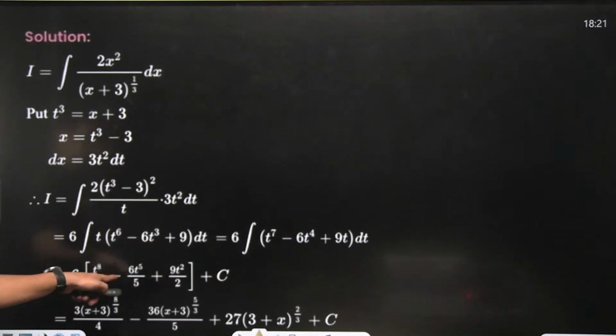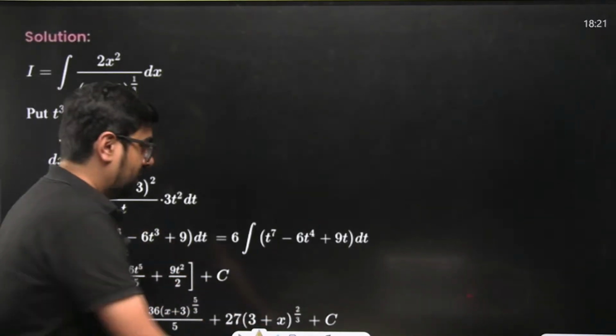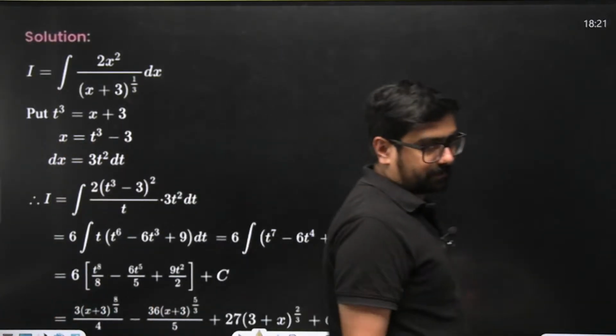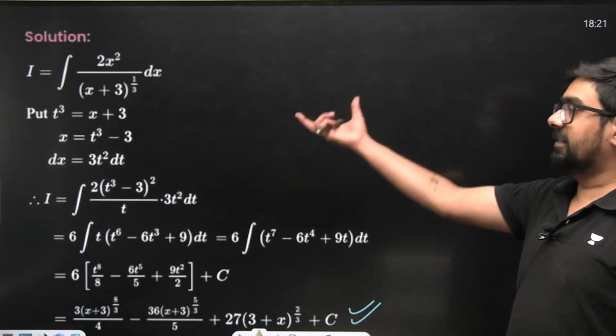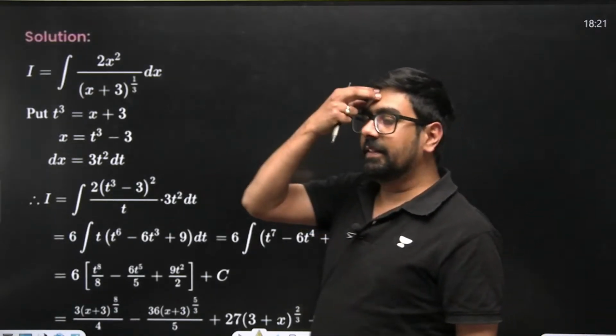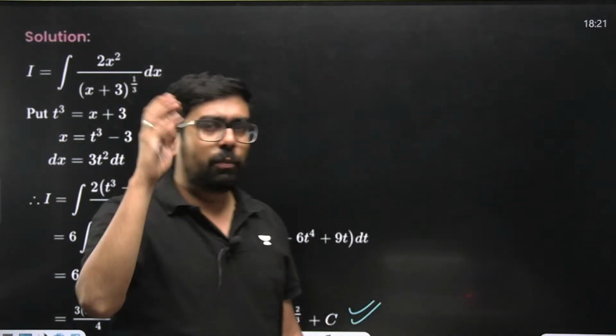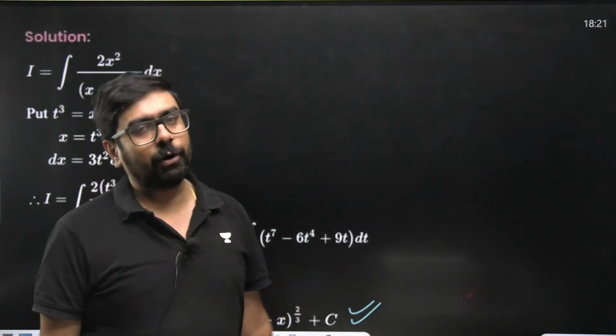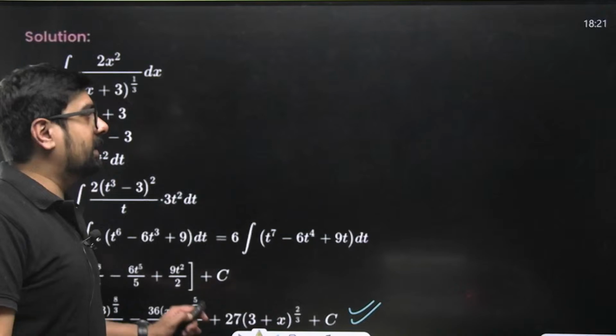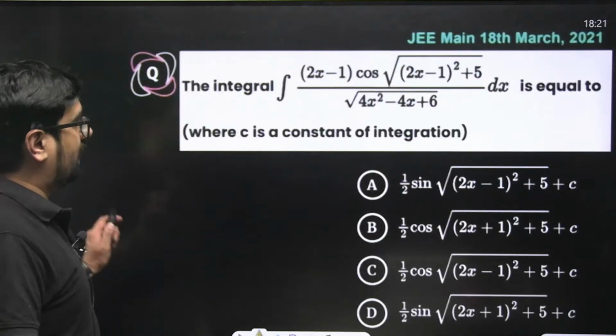Right? Now substitute the value of t and this will be your final answer. So what did we learn? If we see a surd, a linear surd in the denominator, square root or cube root generally, put that entire term equal to t, that will help your problem. Remember these general strategies which are going to help you further also.